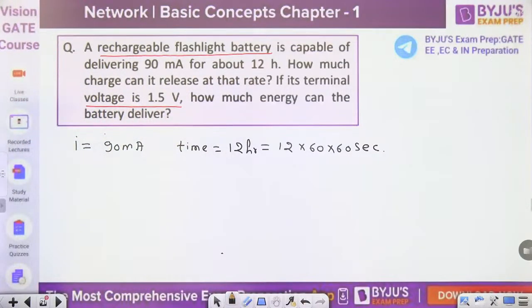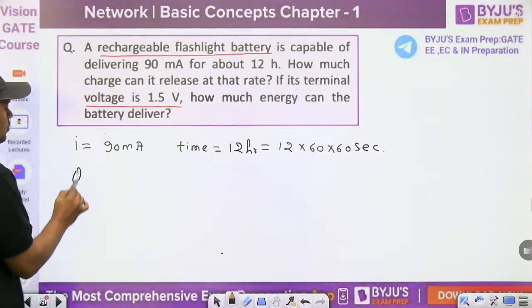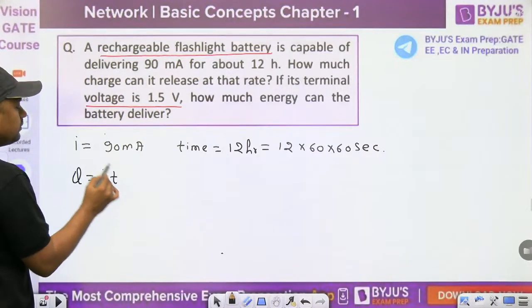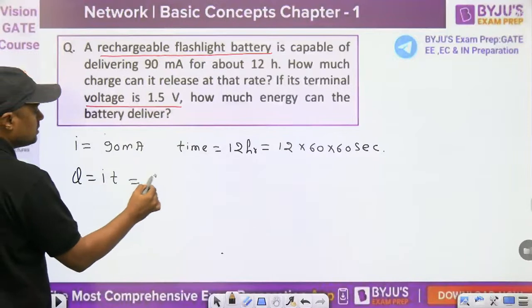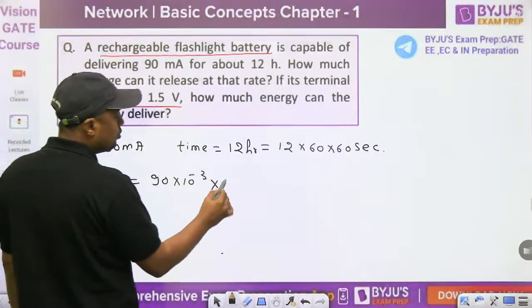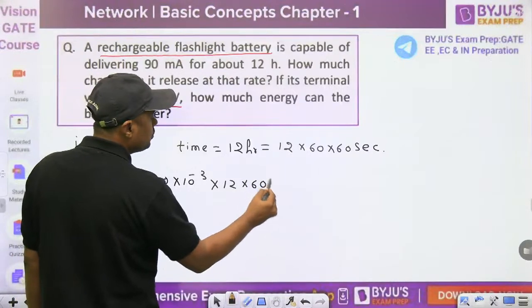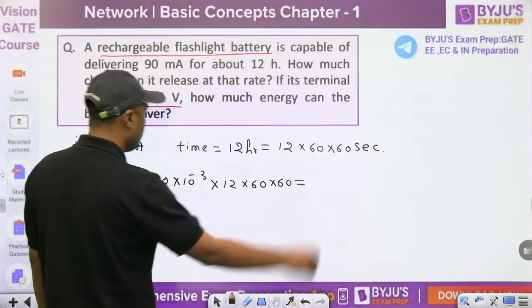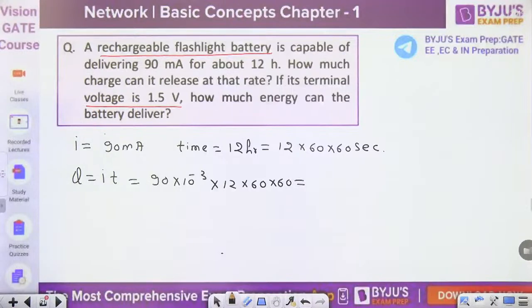Now, how much charge? The charge is current into time, but time should be in seconds. 90 into 10 raised to power minus 3 into 12 into 60 into 60. Multiply it and you can find the value of charge here.